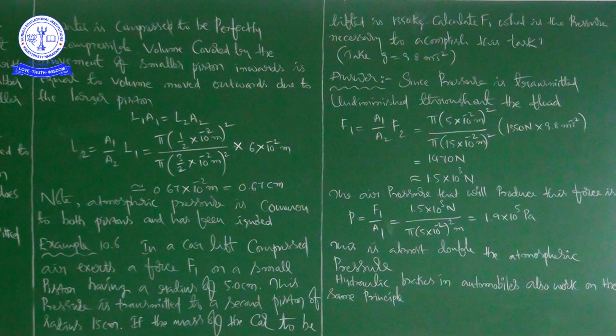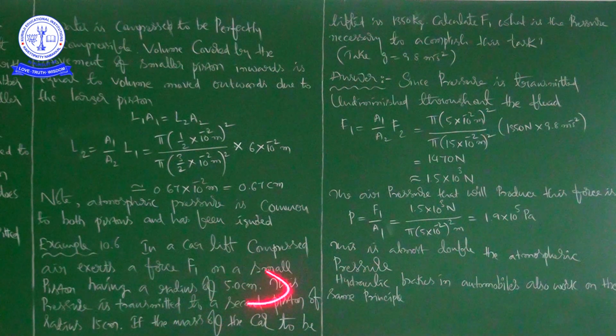Here you can write F2 as a subject, or you can write F1 as a subject. In a previous problem in the same class, when we were discussing example 10.5, we wrote F2 as a subject: F2 is equal to A2 by A1 into F1. Suppose you write F1 as a subject, F1 is equal to A1 by A2 into F2. See, A is equal to pi r square, the area of cross section, pi into R1 square, and next, pi into R2 square. Generally R1 is for the smaller piston, no?